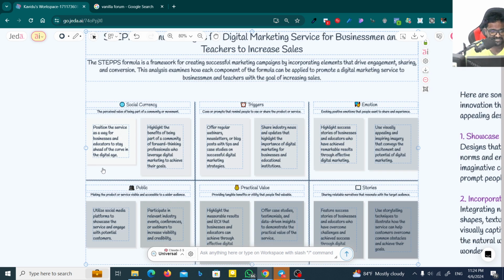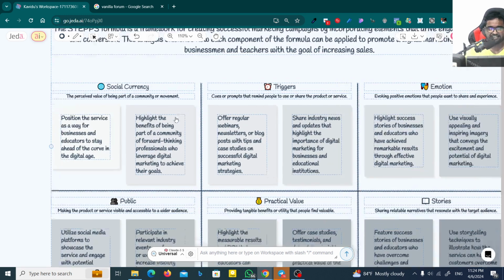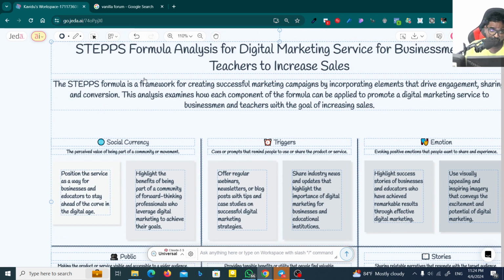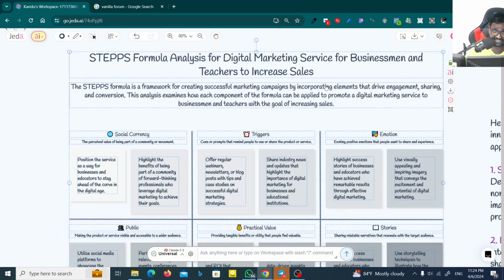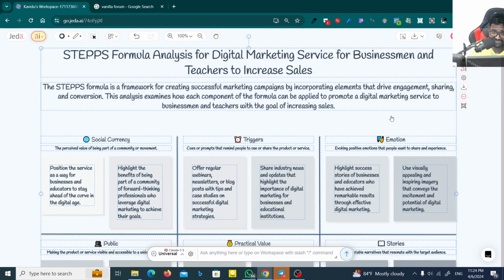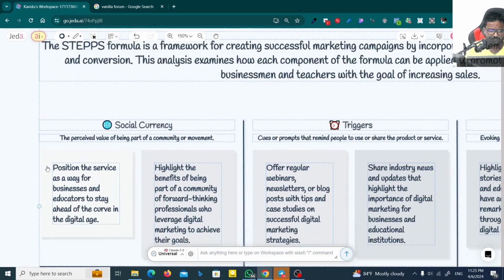Okay, great. Now you can see I got the suggestions here. The STEPPS formula is a framework for creating successful marketing campaigns by incorporating elements that drive engagement, sharing, and conversions. So I think you got it right. This analysis examines how each component of the formula can be applied to promote a digital marketing service to businessmen and teachers with a goal of increasing sales. So let's see what things we got.